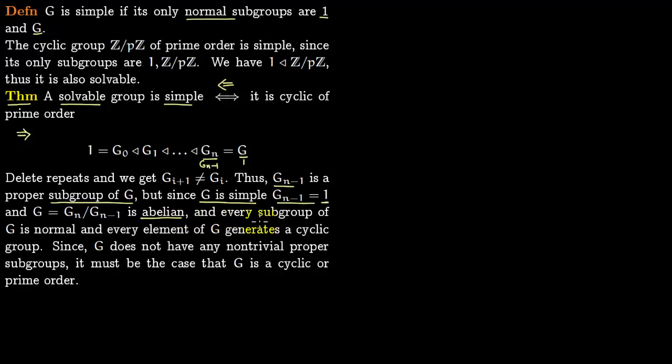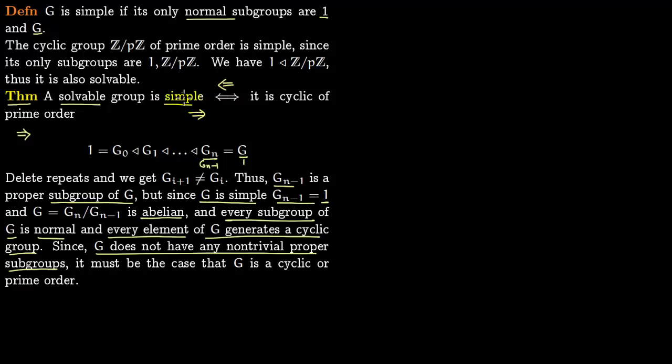And since G is an abelian group, every subgroup of G is normal, and every element of G generates a cyclic group. But G does not have any non-trivial proper subgroups, precisely because G is simple.